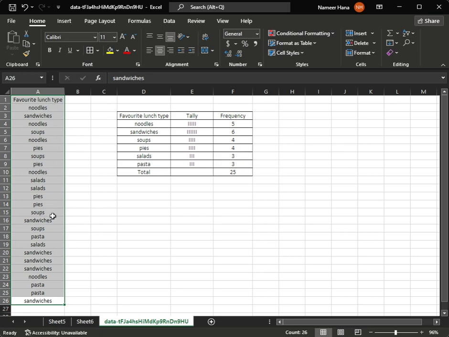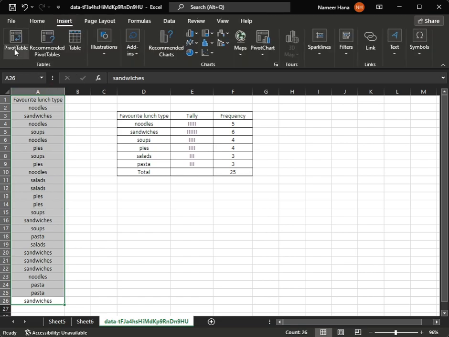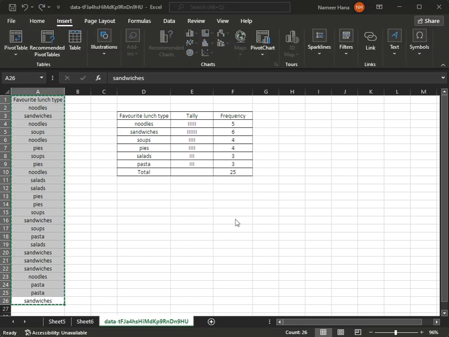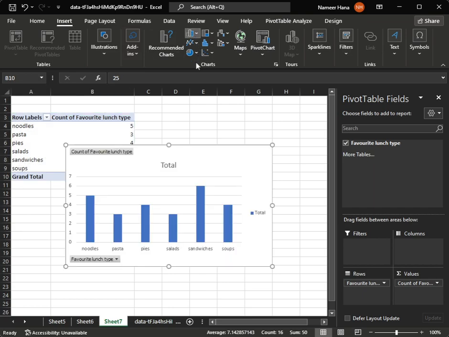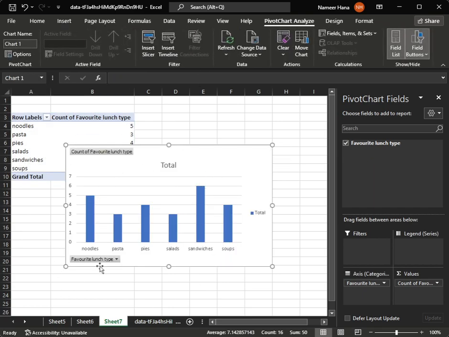So if you remember, you can just highlight this, go to Insert, and then Recommended PivotTables, and it will create one for you. Once you have that pivot table, you can highlight the table, go to Insert, and then column, and it will draw the column graph for you. It's really easy and simple to create the graph this way.